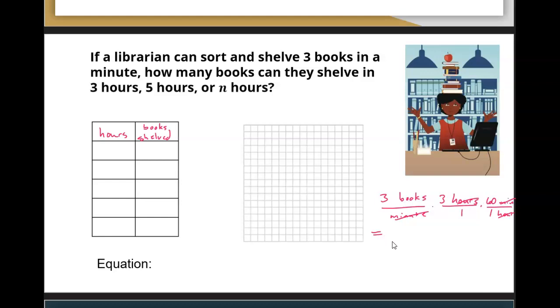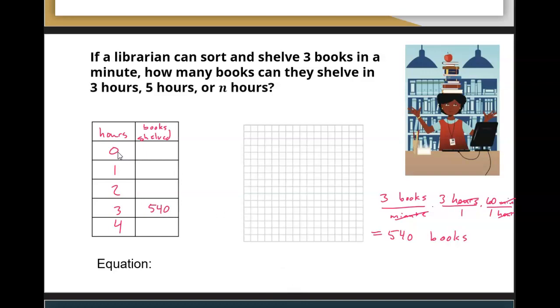So we get 3 times 3 times 60. Let me put that in my calculator. 3 times 3 times 60 is, I get 540 books. So this one we had to do kind of a tricky thing where we converted from minutes to hours. So let's see, 0, 1, 2, 3, 4. 3 hours would be 540 books.